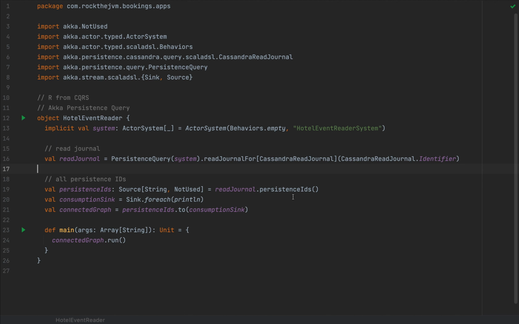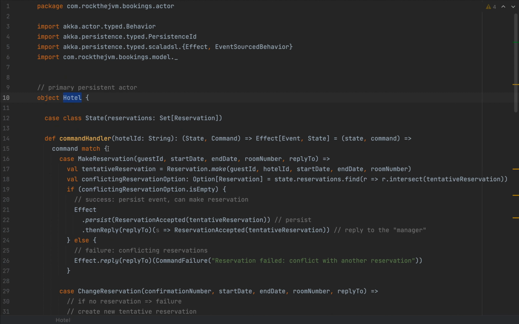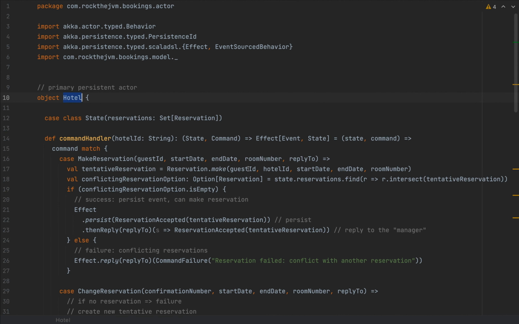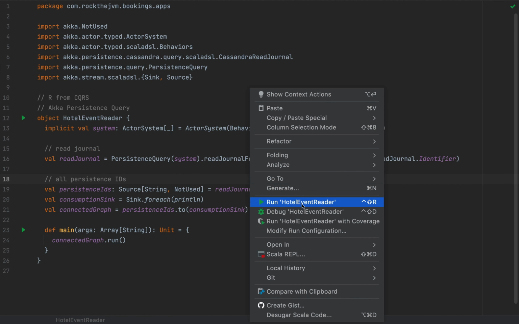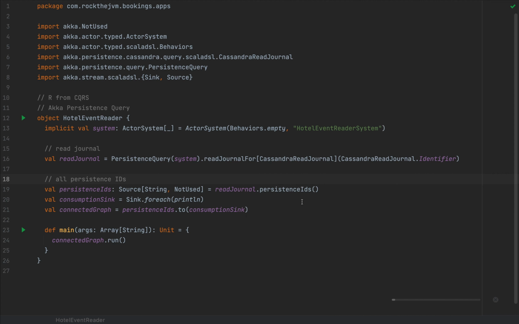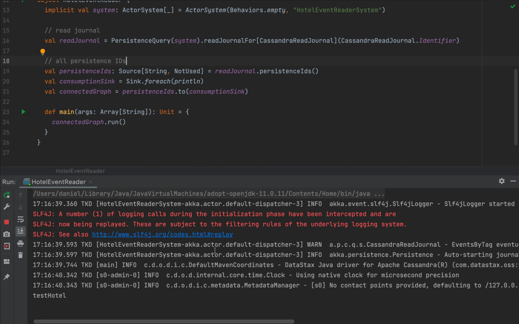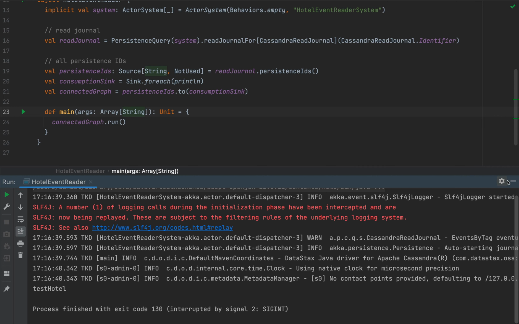For now, we only have a single persistence ID, which is that of the only hotel that we have, which is called test hotel. Now, in this case, let me go back to the application. We will see a single row being printed to the console. So right now, this spins up the appropriate resources, and notice that we have test hotel being printed. Notice that the application is currently running. So if by any chance there's another actor with a different persistence ID to persist an event to Cassandra, then you will see that persistence ID pop up in this little application as well.